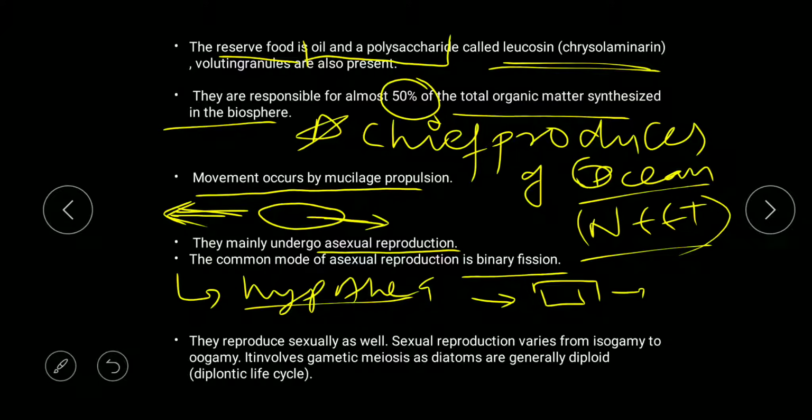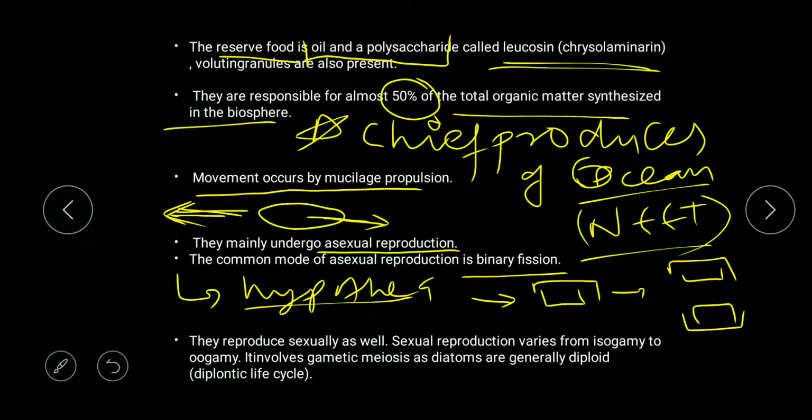If division occurs, this is an epitheca, this is a hypotheca. Now secretion always occurs inside, so here a hypotheca will be synthesized. What was earlier a hypotheca will now act as an epitheca, since synthesis occurs inside. This is how binary fission occurs in diatoms. Due to this, the size of the diatoms gets decreasing from generation to generation.